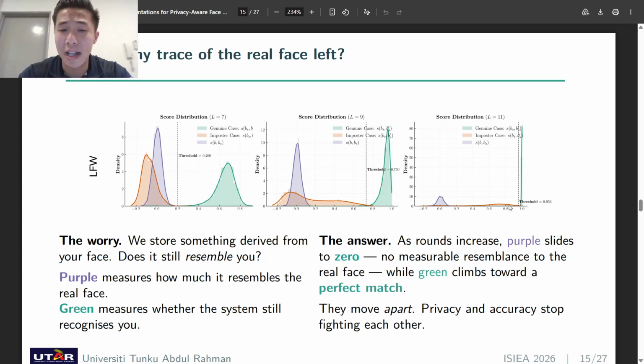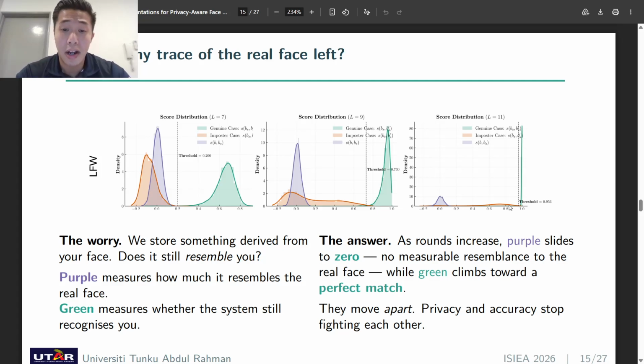The one I would ask about if I were sitting where you are. The worry: we saw something derived from your face. Does it still resemble you? So we measured 2 things. The distribution that you see in purple is how much the stored data resembles the real face, which is the leakage, where we want 0. Whereas the green distribution is whether the system still recognizes you, the usefulness, in which we want it to be